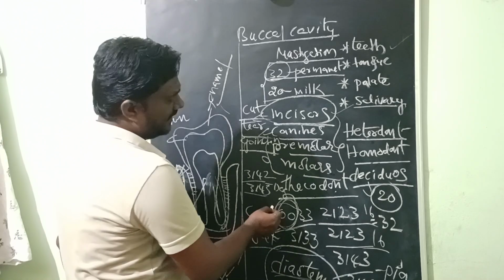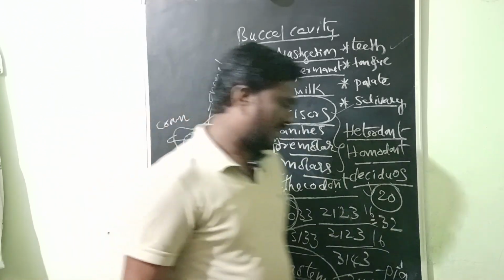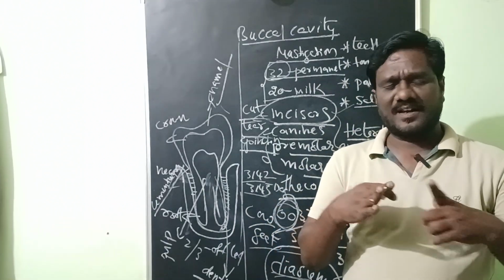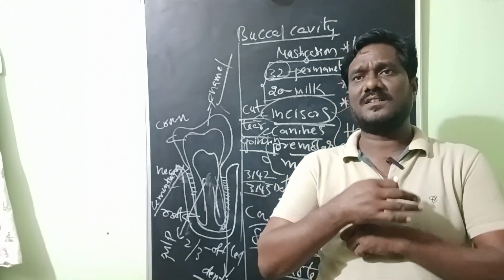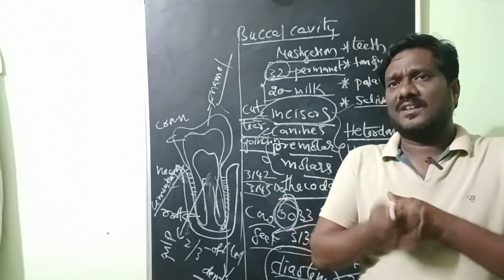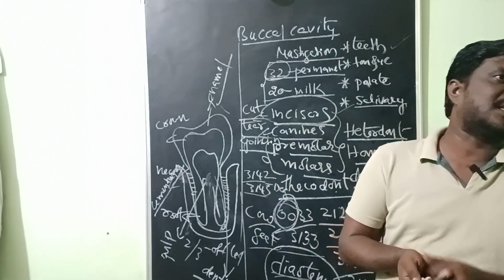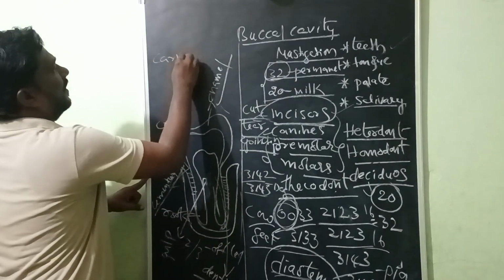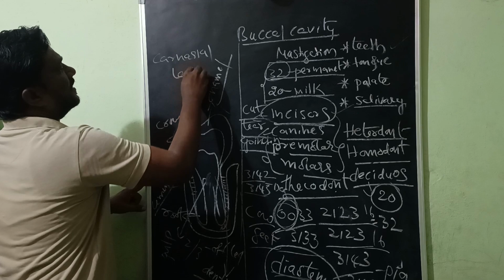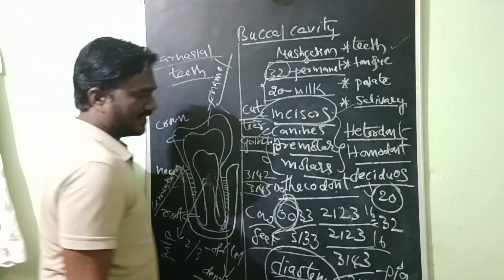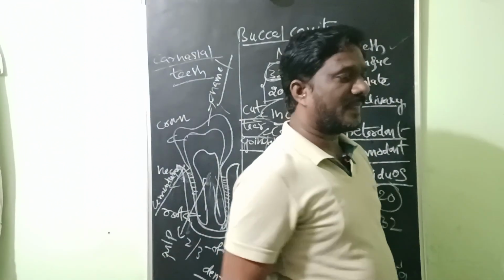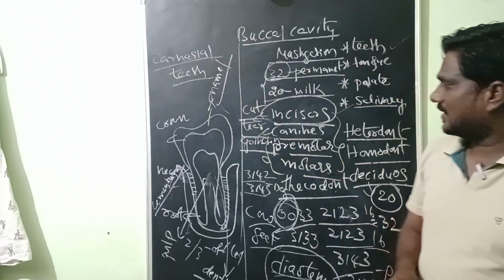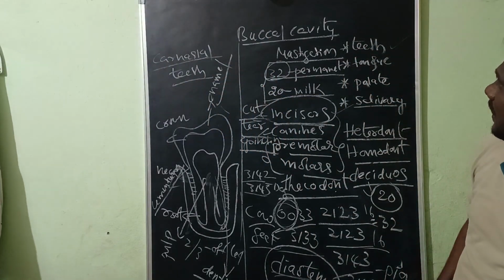Also, in carnivores, the first premolar and the last molar cross each other like a scissor. That is called carnassial teeth.